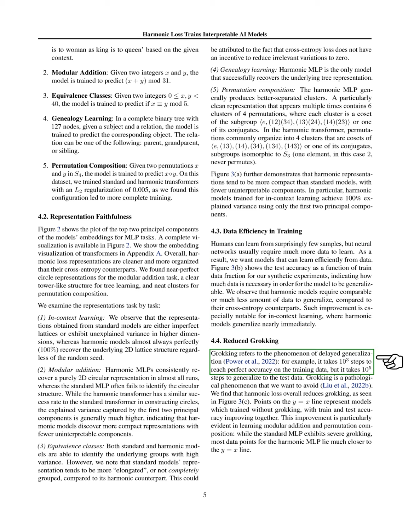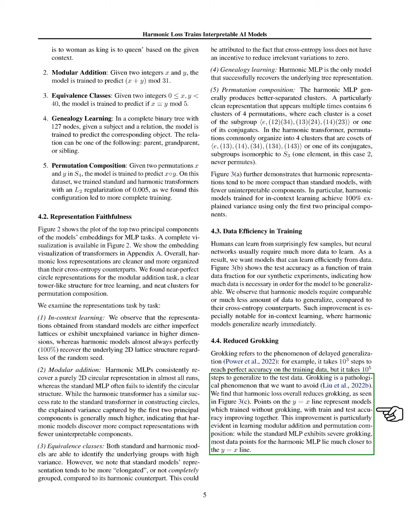We also address the issue of grokking, which is when a model takes a long time to generalize after achieving perfect accuracy on training data. We find that using harmonic loss reduces grokking, as illustrated in our results. Models that do not experience grokking show improvements in both training and test accuracy simultaneously. This is especially clear in tasks like modular addition, where standard models struggle with grokking, while harmonic models perform much better. Focusing on modular addition, we analyze why harmonic models yield more interpretable representations and better generalization.